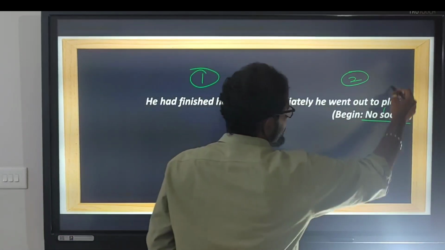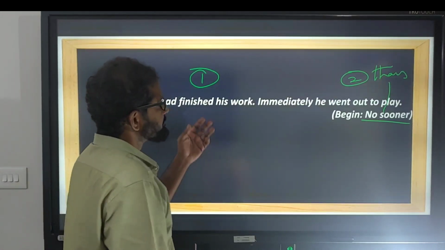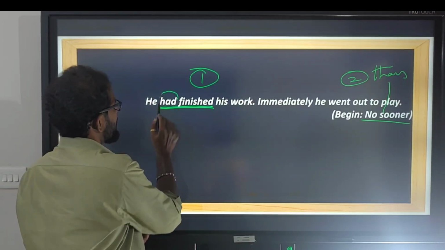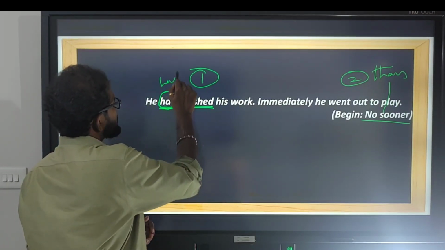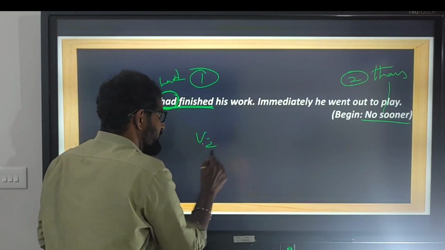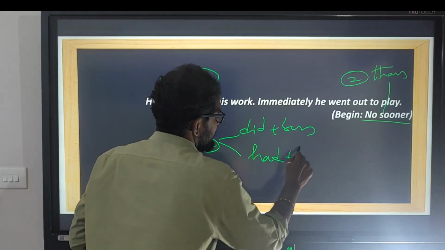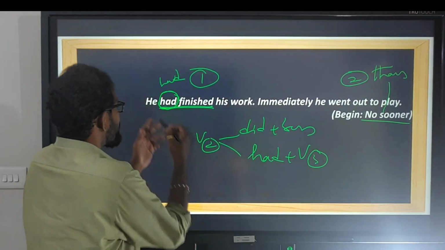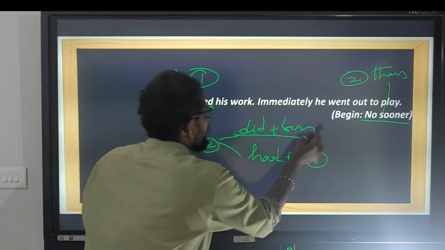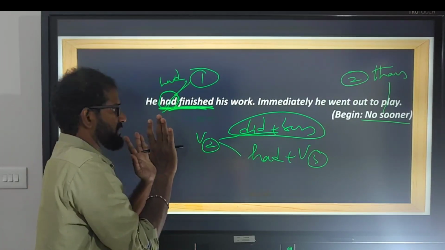Now what conjunction must be used with no sooner? Than. Next, the appropriate helping verb. Look here, had finished. So a helping verb is here, had. So use the same helping verb. If there is a helping verb, use the same helping verb. If it is V2, we use did plus base form or had plus V3. Now the form given is had plus V3, so we don't use did plus base form. Here the helping verb is had, use the same helping verb.